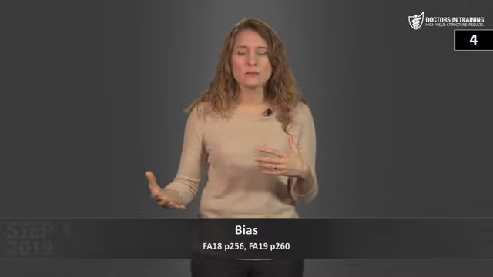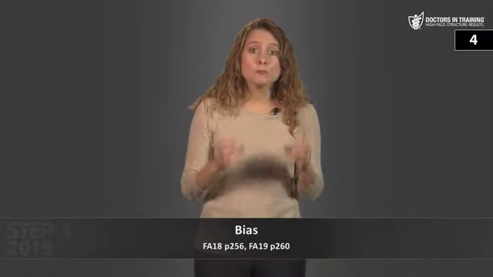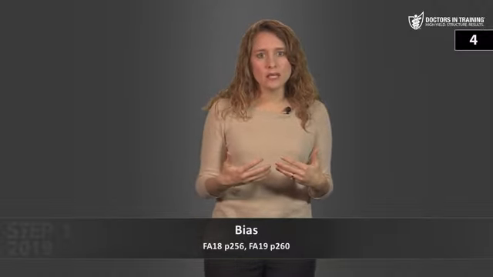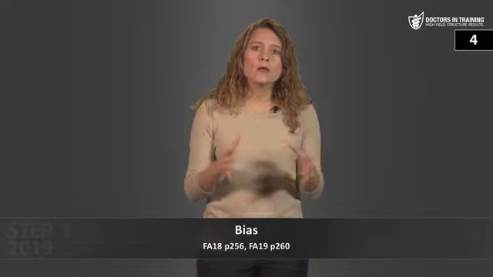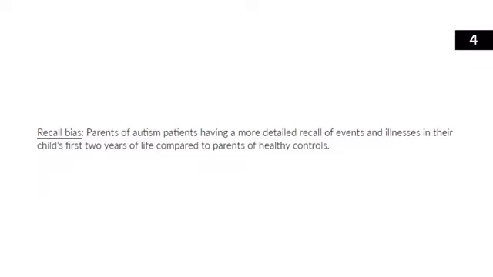Now let's talk about information bias or observation bias, which is bias that occurs during the collection of data. First, recall bias. Recall bias results from a difference in recall between the two study groups. The example in your study guide says parents of autism patients have a more detailed recall of events and illnesses in their child's first 2 years of life compared with parents of healthy controls.